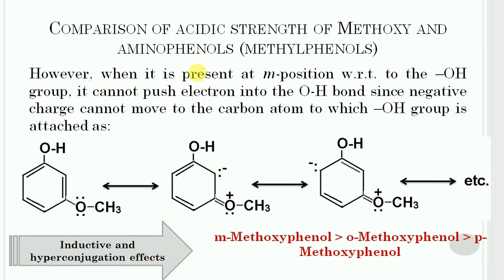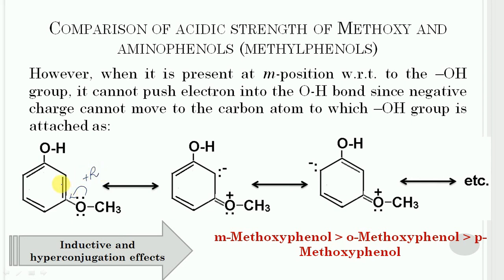However, when this group is present at meta position with respect to the hydroxy group, it cannot push electron into the OH group, since negative charge cannot move to the carbon atom to which the OH group is attached. In this case, this lone pair will take part in the pi bond formation due to the plus R effect.